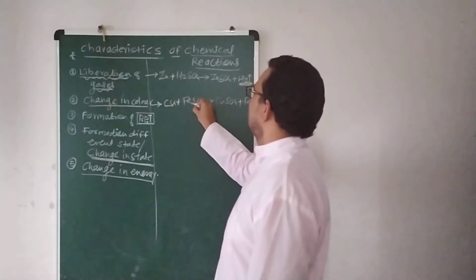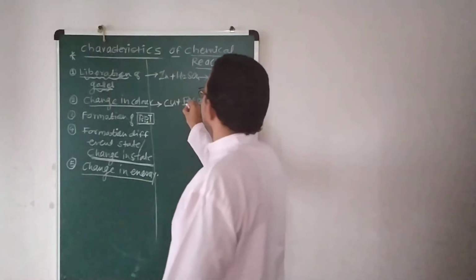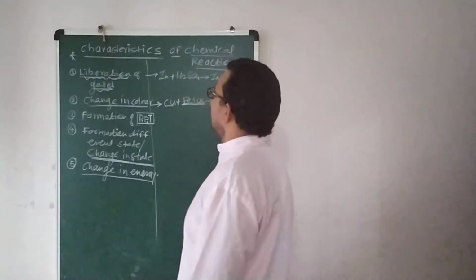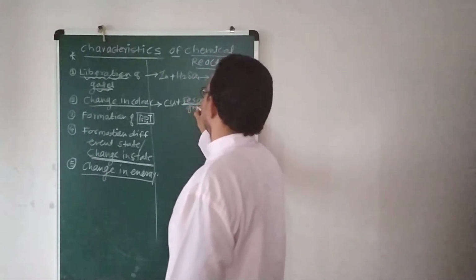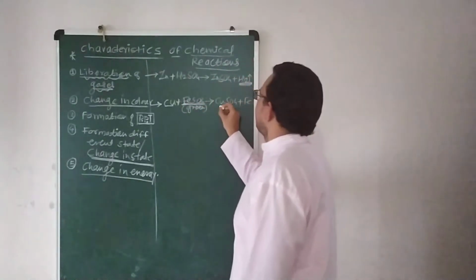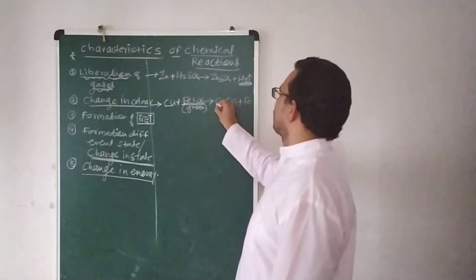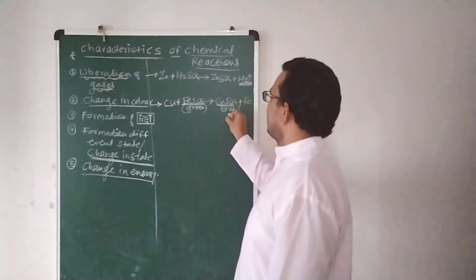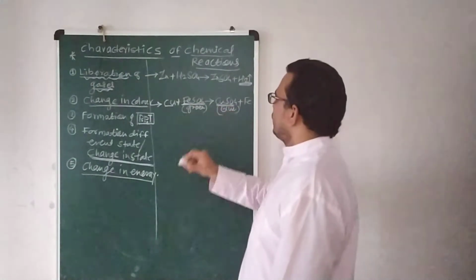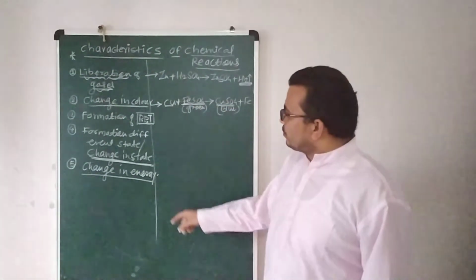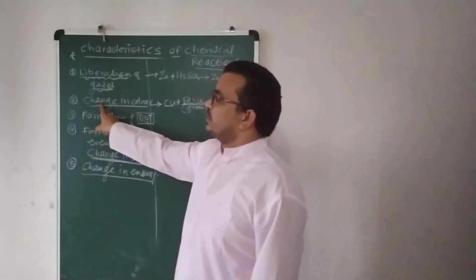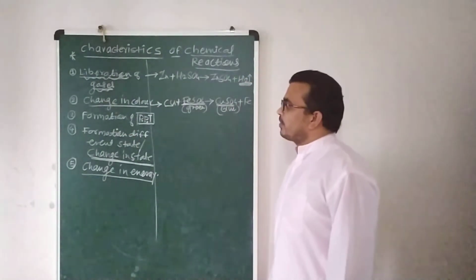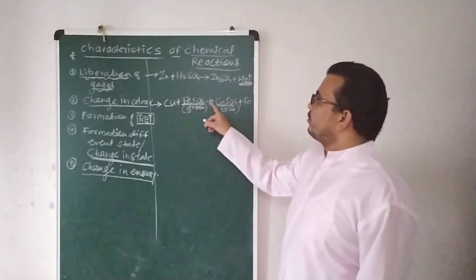Now the color of FeSO4, you know, is green. But the product which forms in this reaction, copper sulfate, is blue. So you can see that on the reactant side the color is green, but on the product side it is blue. This is the type of change of color in these reactions. This is the second characteristic of the chemical reactions: a change in color, green to blue.